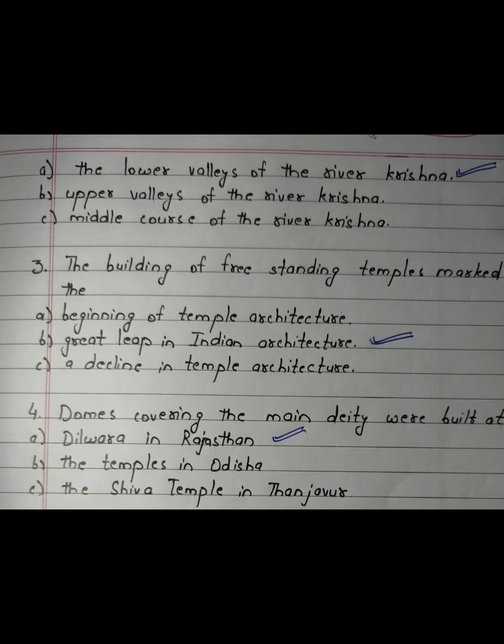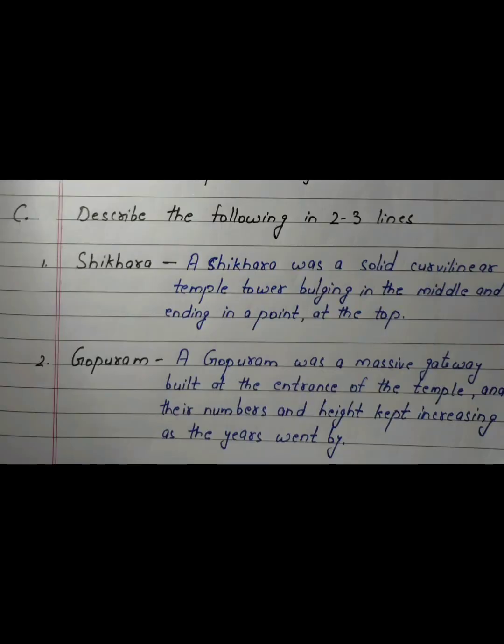Number 3. The building of freestanding temples marked the. Answer. Great leap in Indian architecture. Question number 4. Domes covering the main deity were built at. Answer. Dilwara in Rajasthan. Now C section.